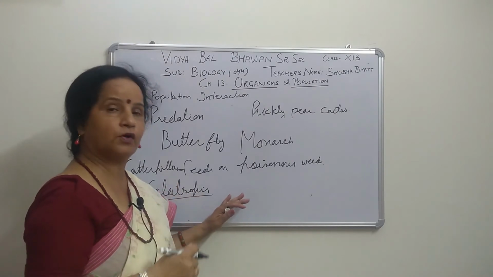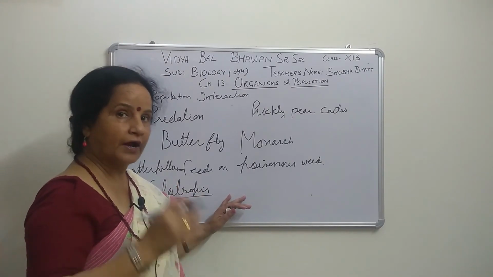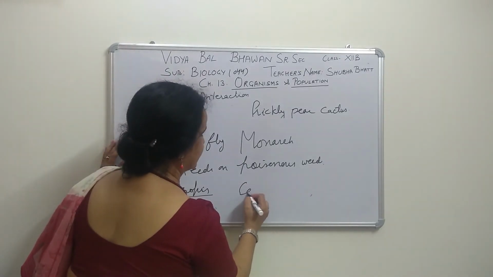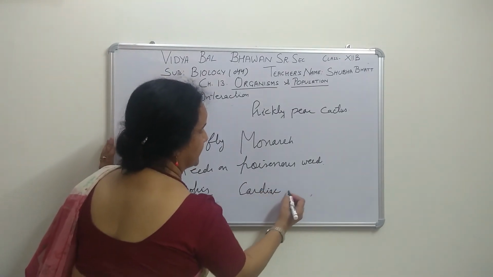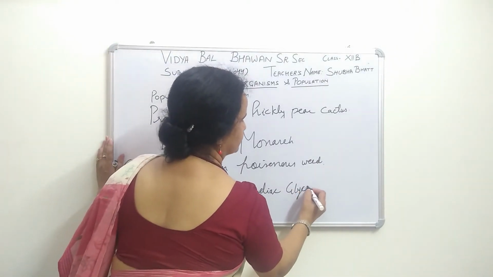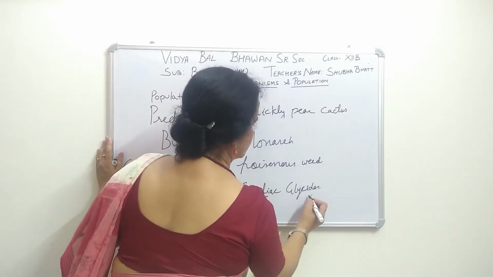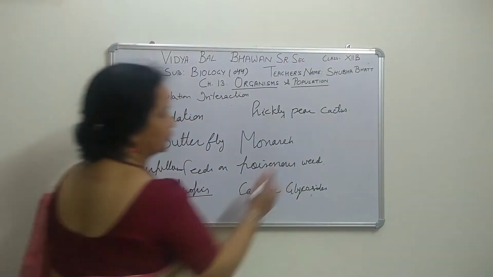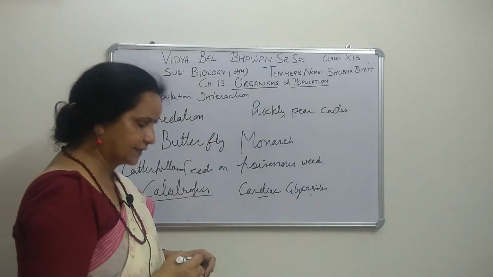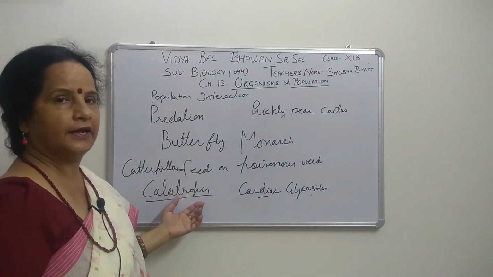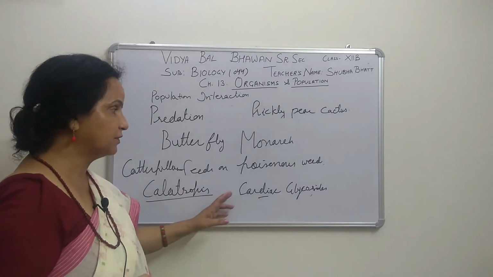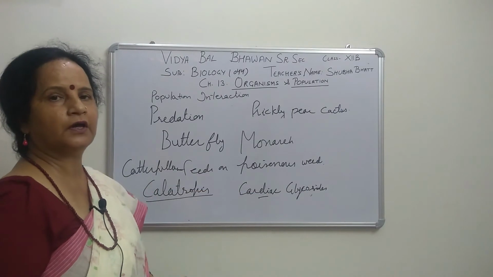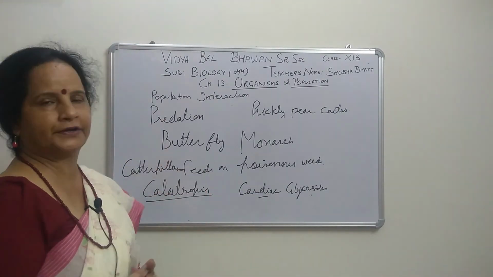Its population is high because predators are not there. Why? Because they have some chemicals called cardiac glycosides, which are produced inside it. So when any cattle comes to browse or graze it, they cannot, because these chemicals are present. That is one of the means to protect themselves from predators.